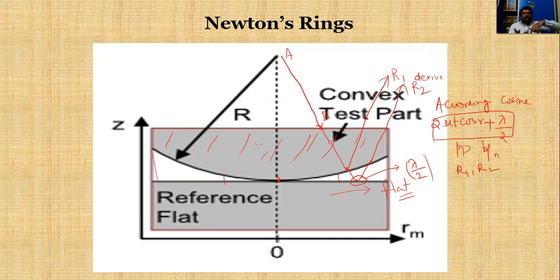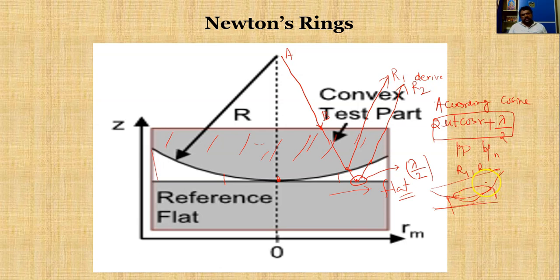They are the points which have equal air thickness. So we have a set of points with equal air gap thickness, and those points form a circle or ring kind of thing like this.